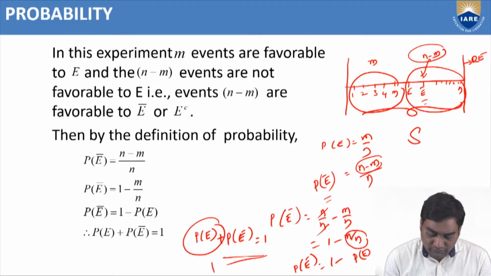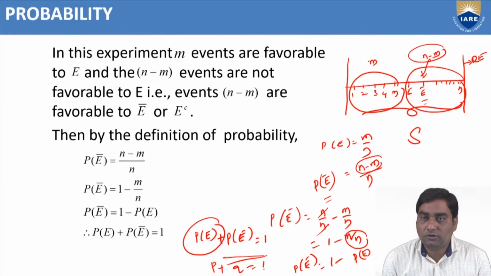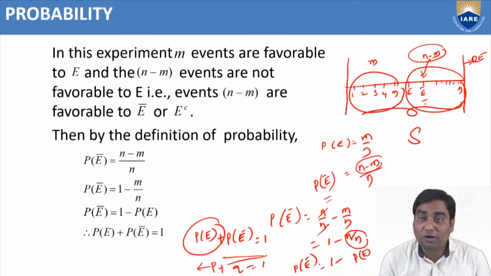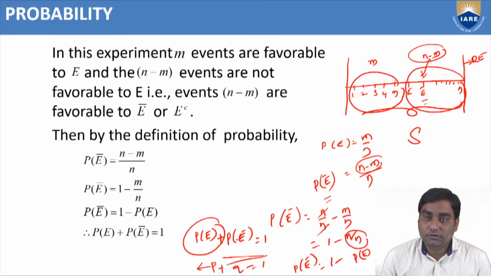This P of E we can denote with small p, and P of E bar we can denote with small q. So p plus q equals 1, where p is the probability of the event, the probability of success, where E is the particular event. q means the probability of E bar, the probability of failure, because E bar is other than E. So p plus q equals 1.